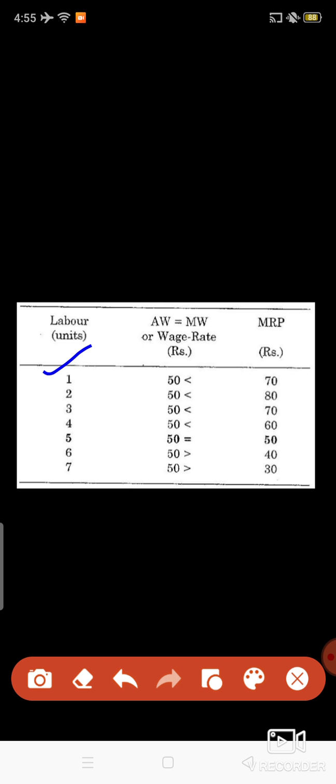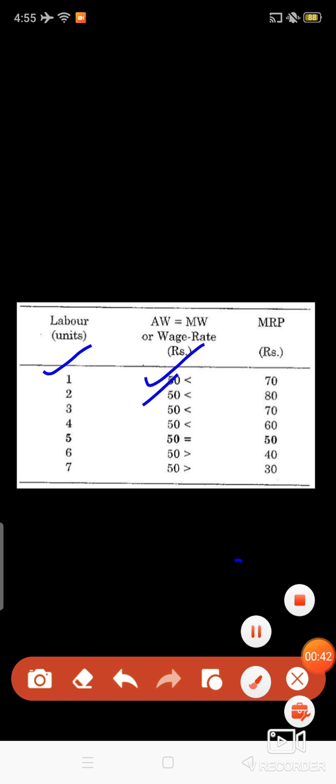Wage rate: since we have to assume that there is perfect competition, and also the labors are homogeneous, it means that the wage rate of the labor will be fixed. So the wage rate is 50 in each and every case.